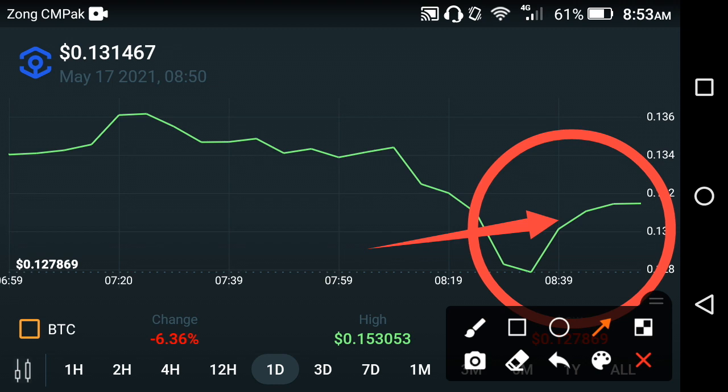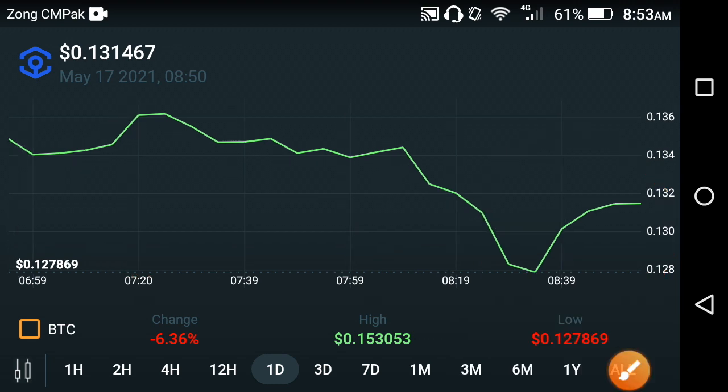Anyways, if you look at the price chart of the Ankr coin, the price change in the last 1 day, in the last 24 hours, is negative 6.36%. But very soon the price change became positive, friends, and the highest price of the Ankr coin in the last 24 hours is 0.153053 USD, friends.